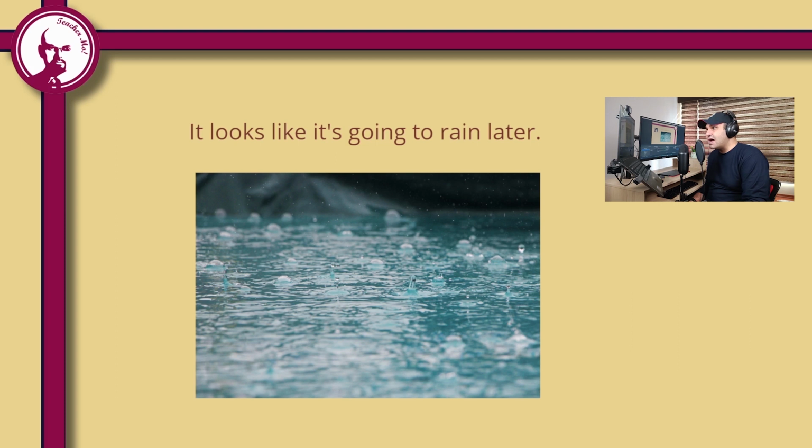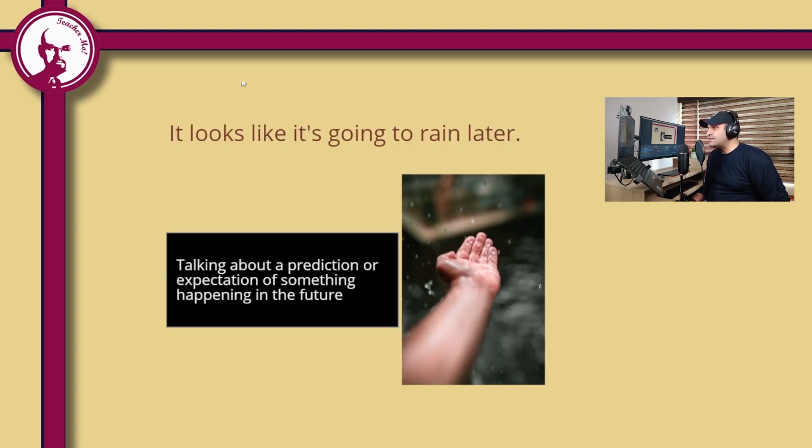It looks like it's going to rain later. You see again we have be going to. In this example, what do you think? Are we talking about a plan or no? This is just a prediction. What's your idea? It's just a prediction. This is not a plan. It looks like it's going to rain later. This is my prediction. So, again, it looks like it's going to rain later, talking about a prediction or expectation of something happening in the future.